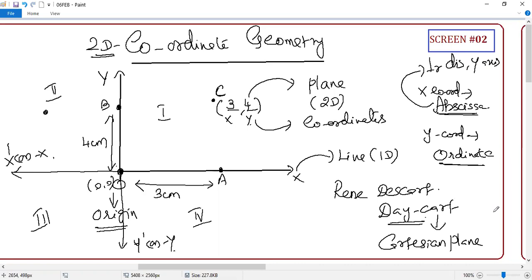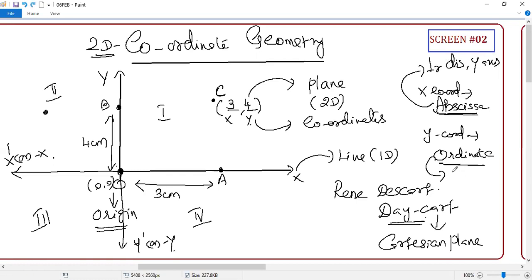Very important, students, because this time you are going to have an MCQ. I'm sure that these kinds of confusing questions will come. So can you tell me what is the x coordinate or abscissa? It is the perpendicular distance from the y-axis. So horizontal distance is what? Perpendicular distance from the y-axis. What is the ordinate? Anyone can define it like that?